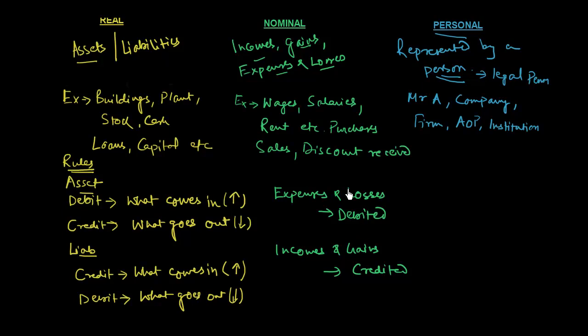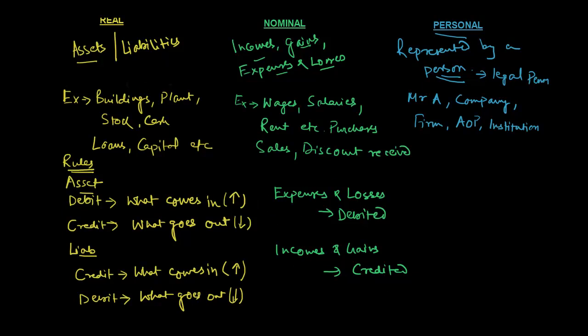You need to memorize these rules in order to remember them effectively. Let me first discuss the rules for the personal account also. For nominal accounts, all accounts related to expenses and losses are debited, and all accounts related to incomes and gains are credited. This is the general rule. There is no exception to this rule.